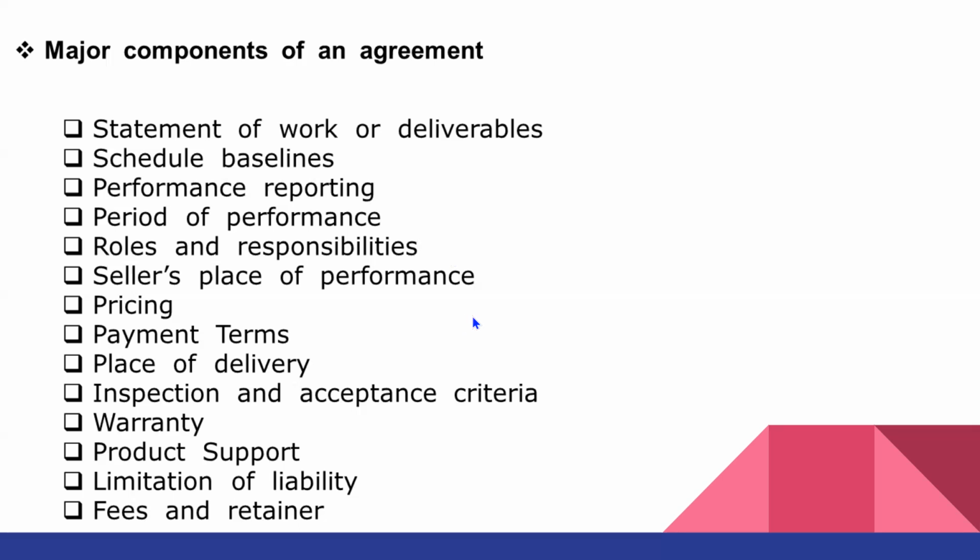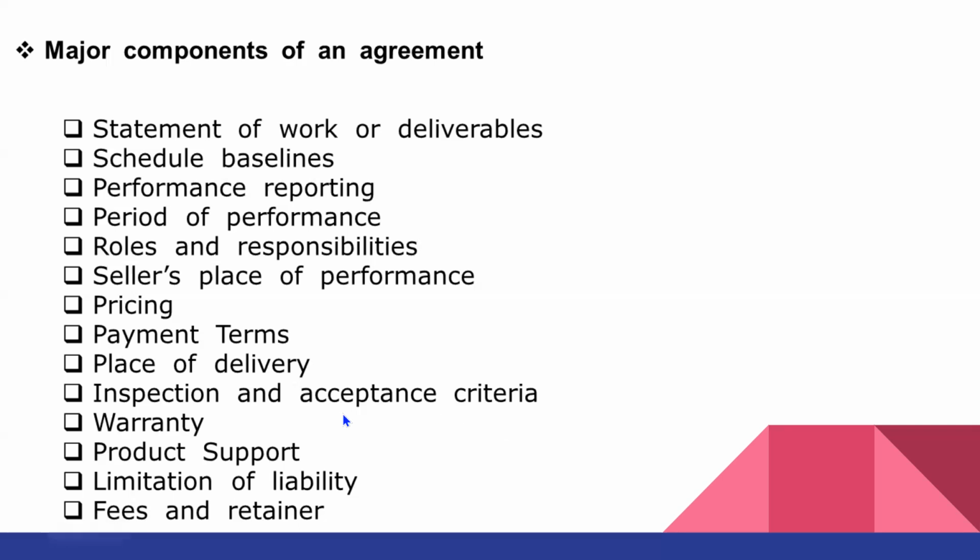Place of performance, pricing, payment term, place of delivery, which can be different from the place of performance, should also be stated. Acceptance criteria, maybe it's a good idea to put acceptance criteria in the contract, although I think it's quite rare.